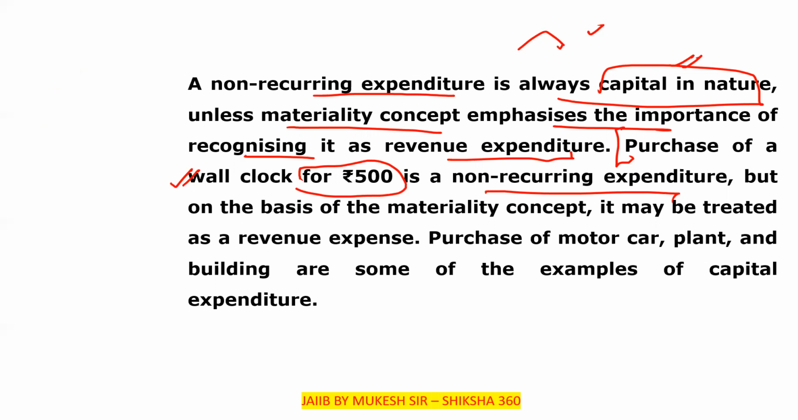Let's say a purchase of a wall clock for rupees 500. It is a non-recurring expenditure. But on the basis of the materiality concept, it may be treated as a revenue expense. For example, we have to change the cell in the clock after a short duration. So, on the basis of materiality concept, it may be treated as a revenue expense. Purchase of a motor car, plant or building are some of the examples of a capital expenditure.